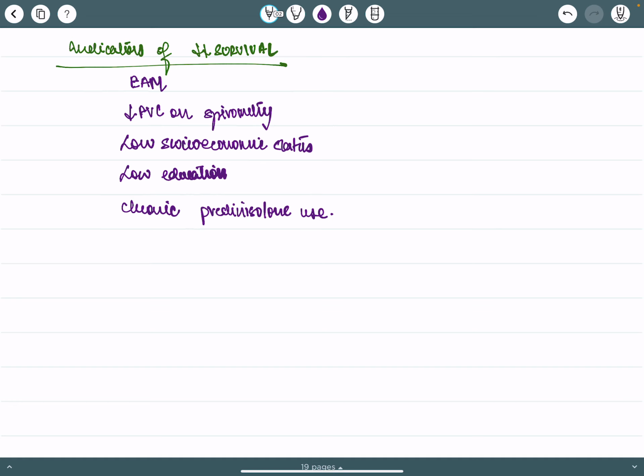Now we come to what the outcome measures are. The ACR and EULAR criteria for remission in RA is also known as the Boolean criteria.